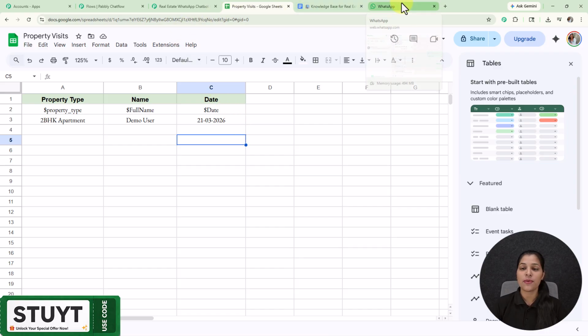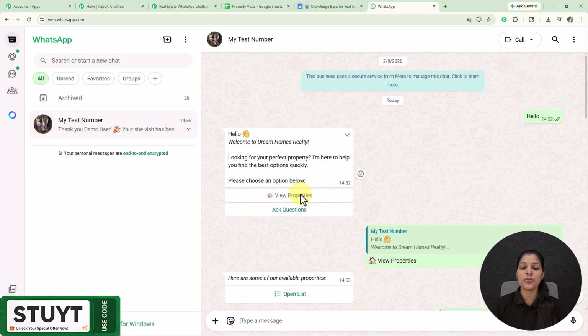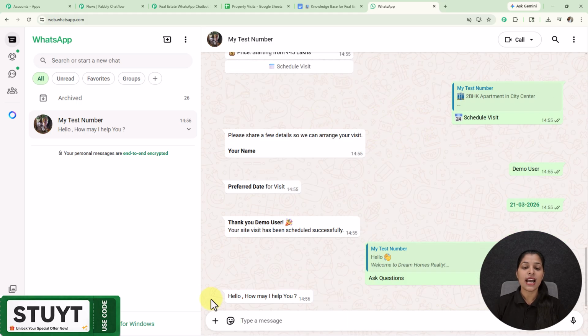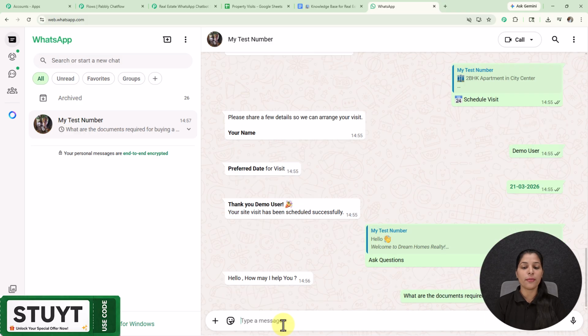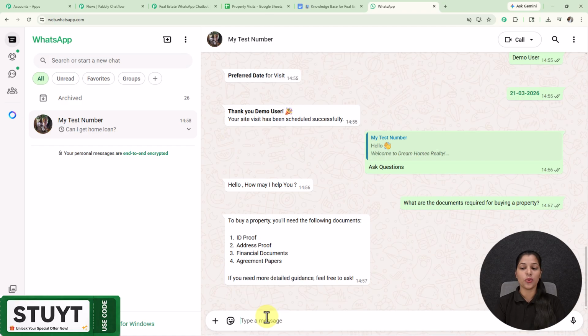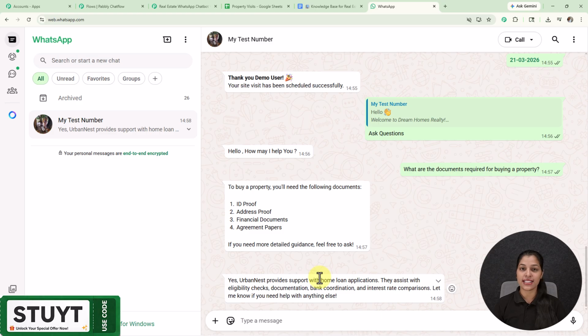Now let's move on to my WhatsApp again, and this time I'm going to select this second button that is ask questions, and as I have selected it, I'm getting a message which says hello, how may I help you? Now let me enter a random question and check whether my query gets an answer or not. I'm going to enter this question: what are the documents required for buying a property. Now let's wait for the response, and here you can see that I'm getting the answer to my question. Now let's enter another question: can I get a home loan? And let's wait for the response.